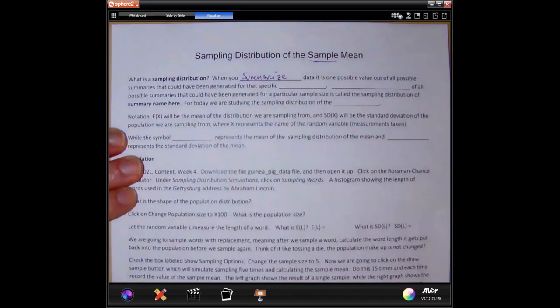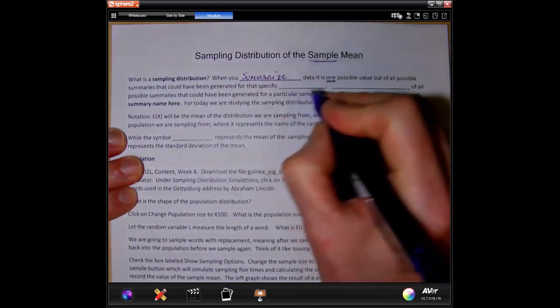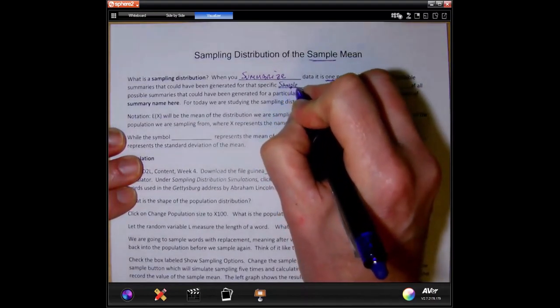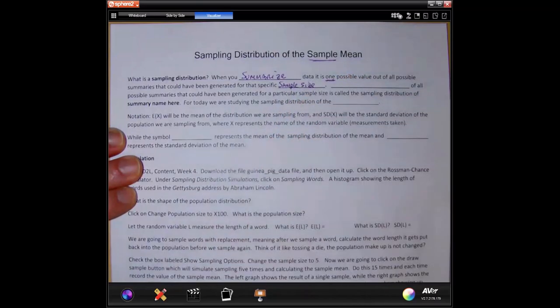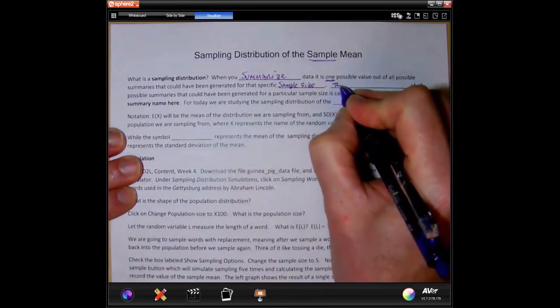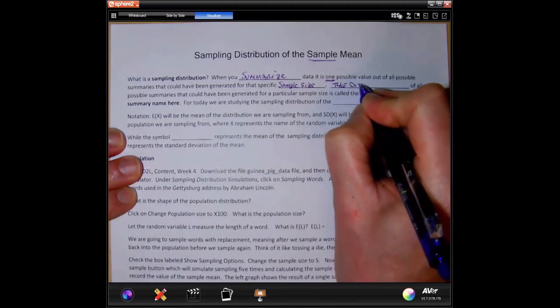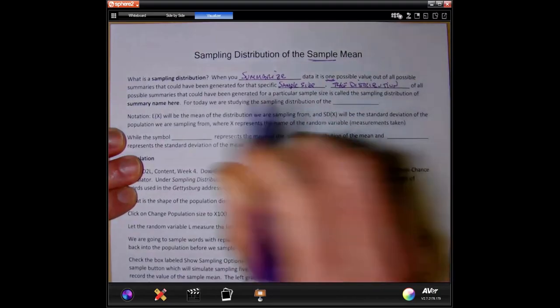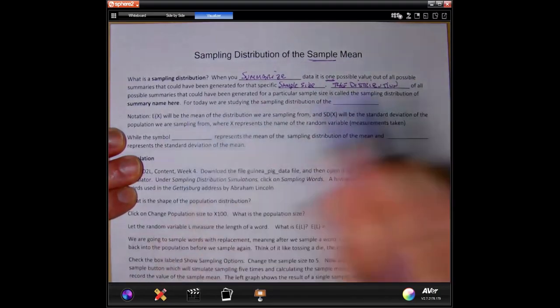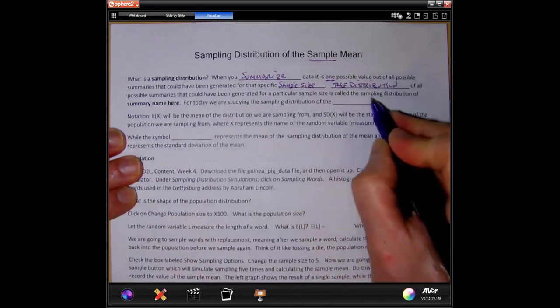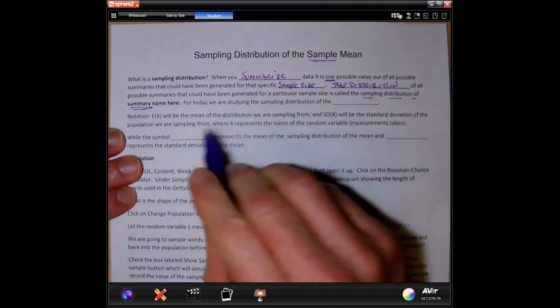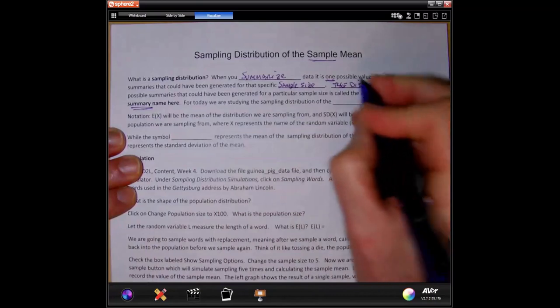When you summarize data, that summary is one possible value out of all possible summaries that could have been generated for that specific sample size. And now the distribution of all possible summaries that could have been generated for a particular sample size is called the sampling distribution of, and then whatever the summary is goes right here. So for today, we're studying the sampling distribution of the mean.